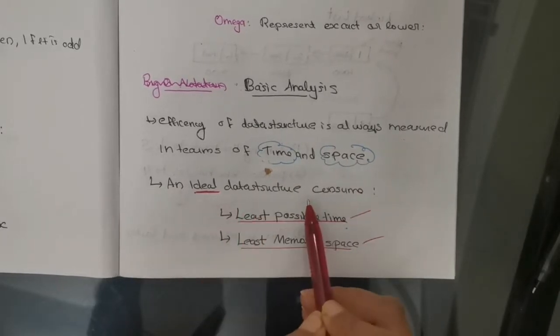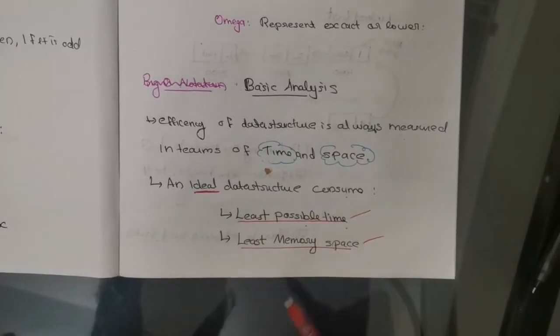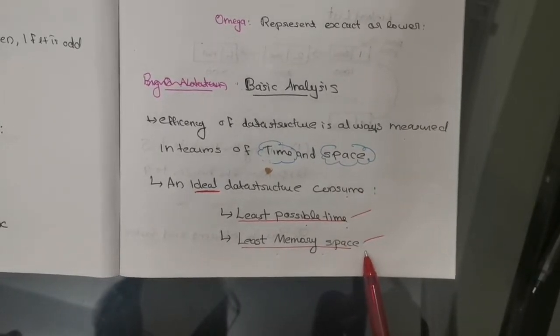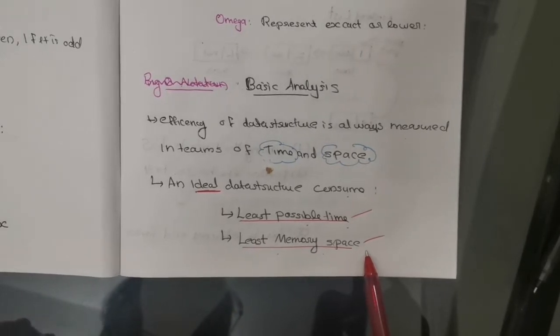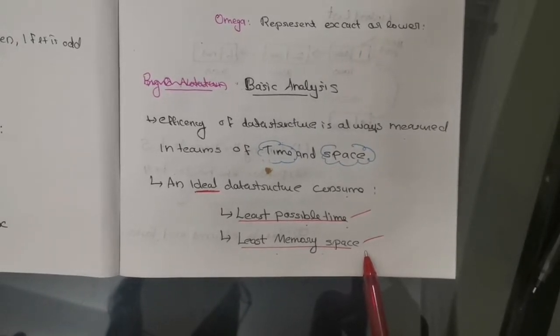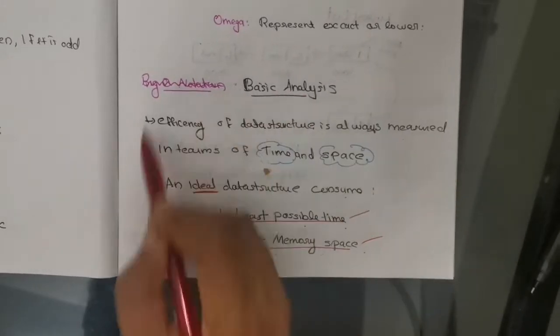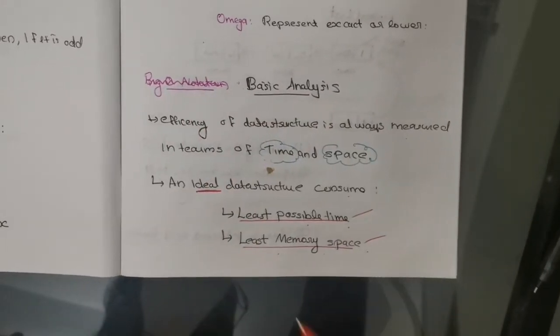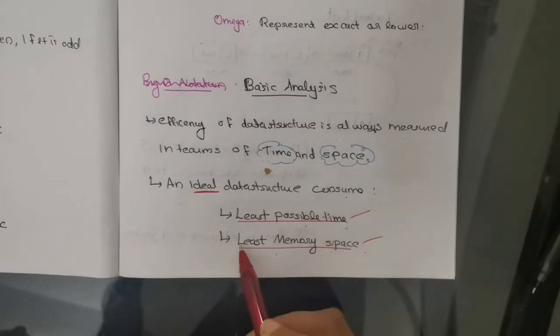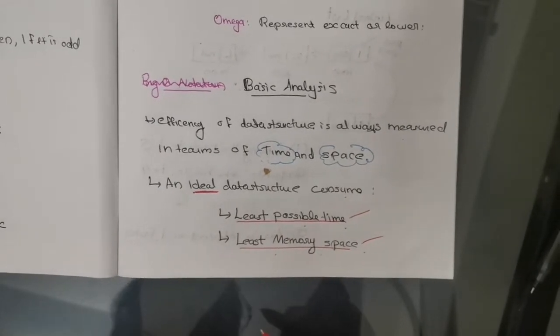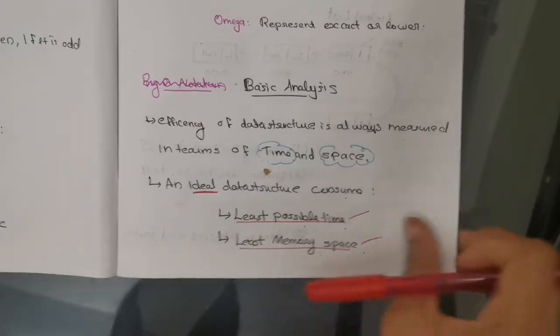An ideal data structure consumes the least possible time as well as the least memory space. Then only can we say that the program or data structure works well for a particular problem. You got it, right? Yes. So today we want to discuss the least possible time and least memory space, and how we can achieve it. We'll discuss.